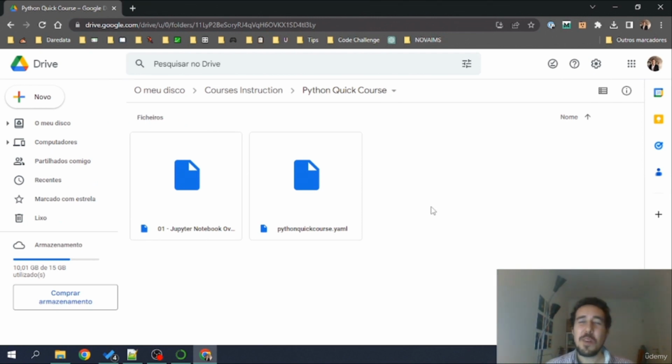Hi everyone, welcome back to this course. So if you want to follow the Google Colaboratory way, you just have to have a Gmail account, basically a Google account where you can put folders inside that Google account. You drag the files inside the folder. For instance, I have this Python quick course.